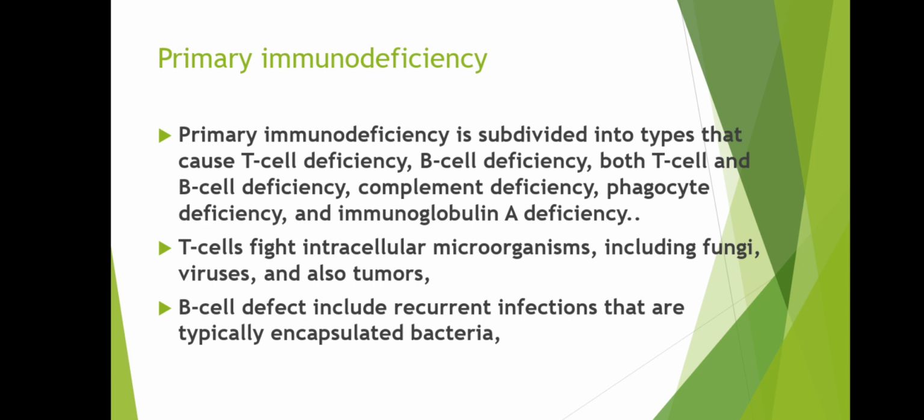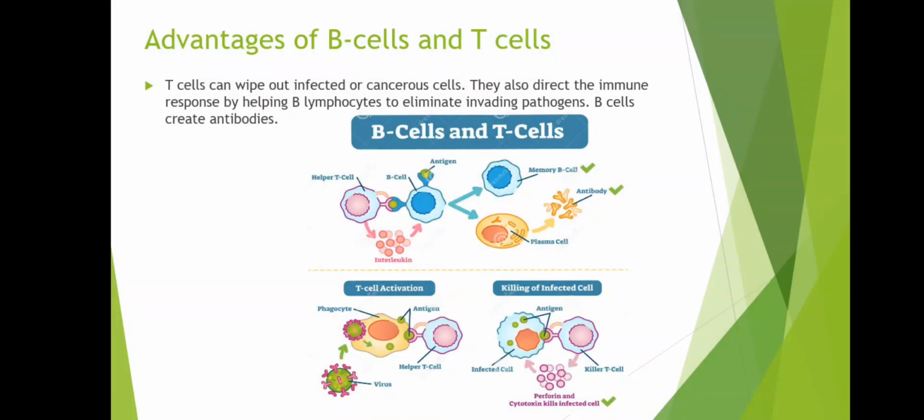Siyempre naman po, kung wala ang B-cells ay nagkakaroon po tayo ng deficiency o shortage. Ganun din po sa T-cells ay nagkakaroon ng shortage na labanan ang disease sa ating katawan. Pag kinulang po tayo ng B-cells ay matatawag po nating B-cell deficiency.